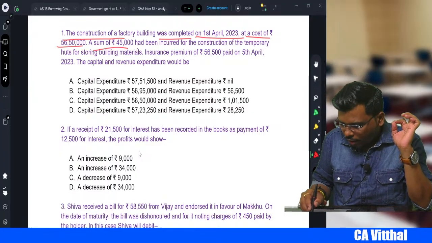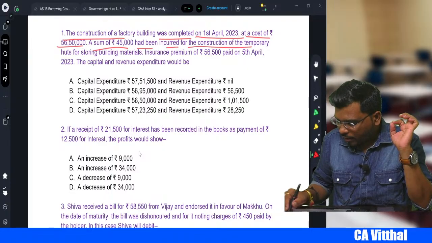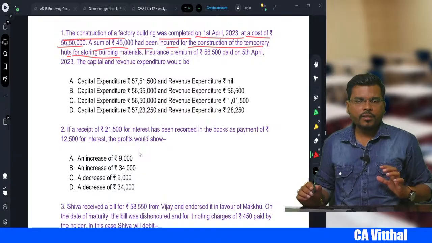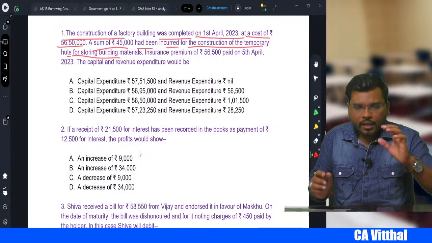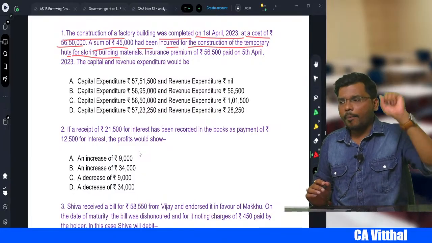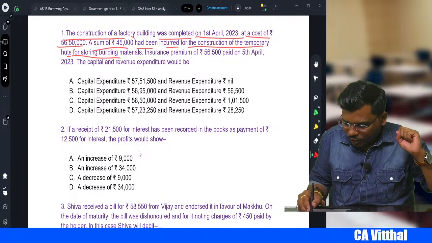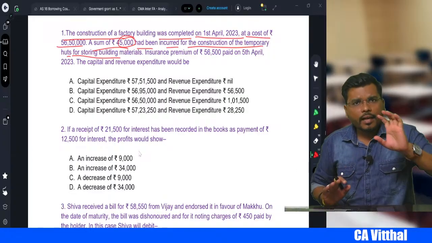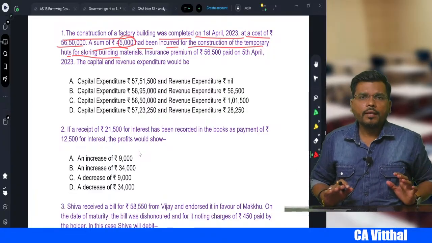A sum of 45,000 has been incurred for construction of temporary huts for storing building material, right? So first one, construction cost is a capital expenditure. Then you have constructed the temporary huts to keep the material, that also becomes capital expenditure.